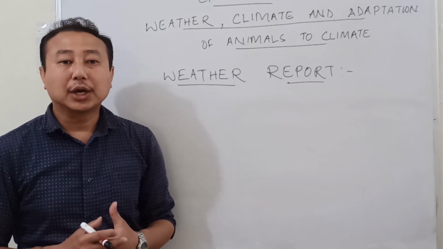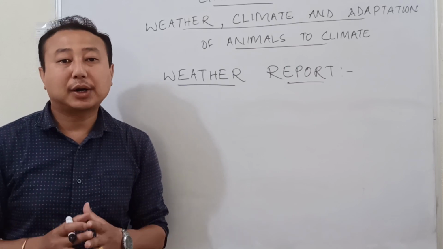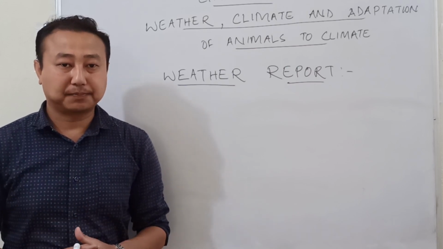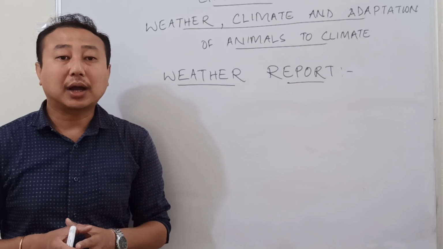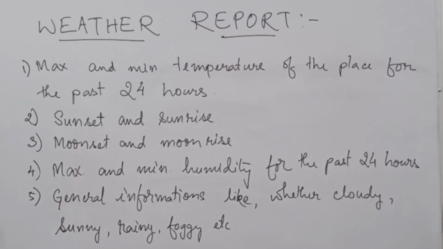It gives information about the weather condition of a particular place for a particular day. Some of the information provided in the weather report is: number 1, the maximum and minimum temperature for the past 24 hours.